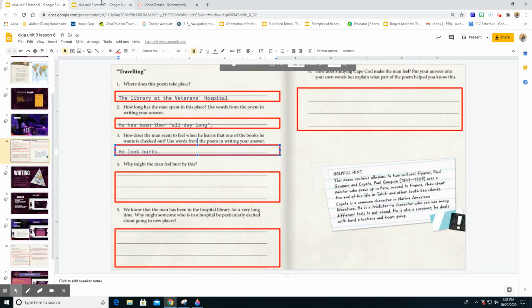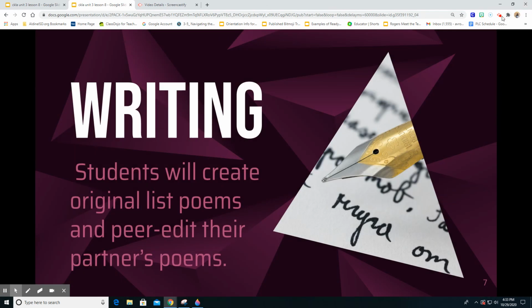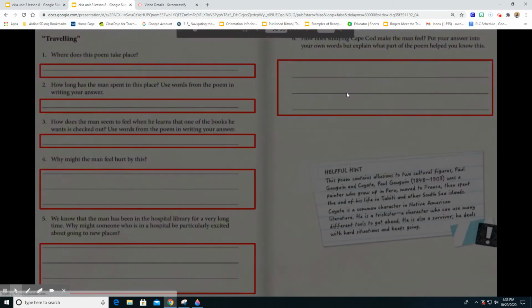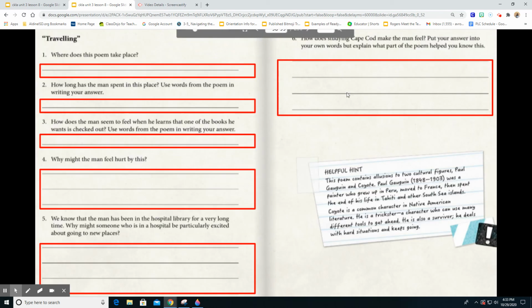Okay? So let's move on to our next portion of our lesson, boys and girls. Well, boys and girls, that is it. We have done our reading. We read our awesome poem. We learned about allusion. We also completed our activity 8.1. So we did 1, 2, and 3 together. Make sure you go back and finish 4, 5, and 6, and that you do your most awesome job, and then you move on to your writing assignment.